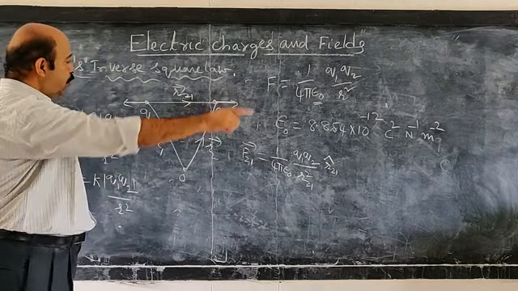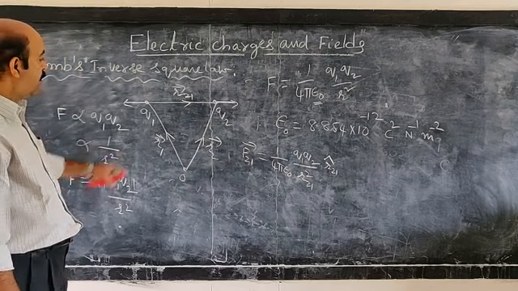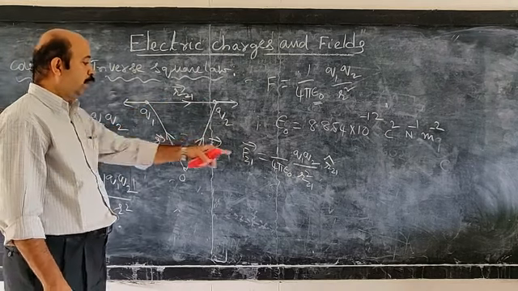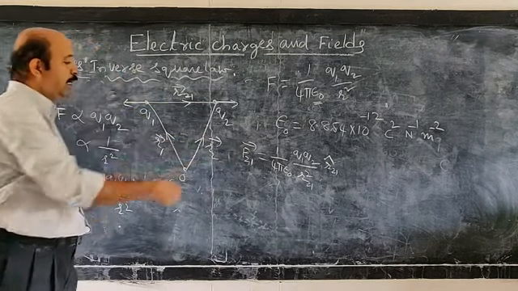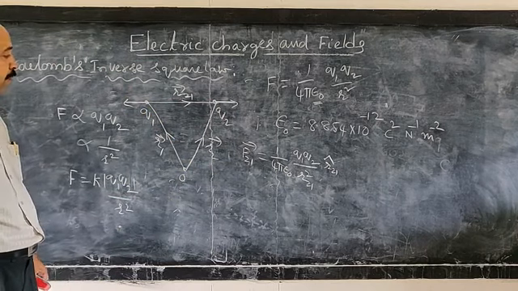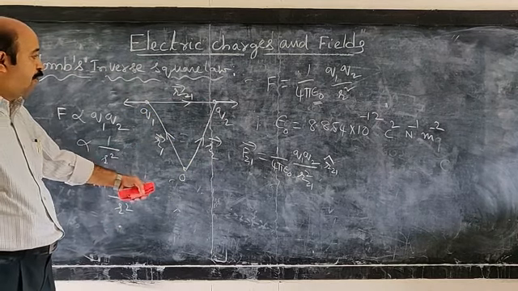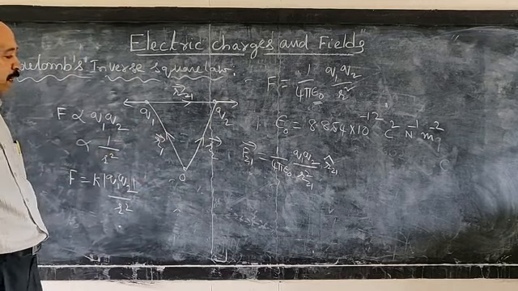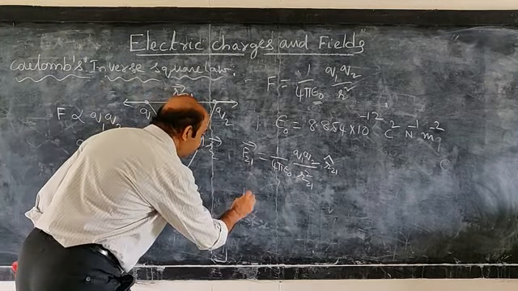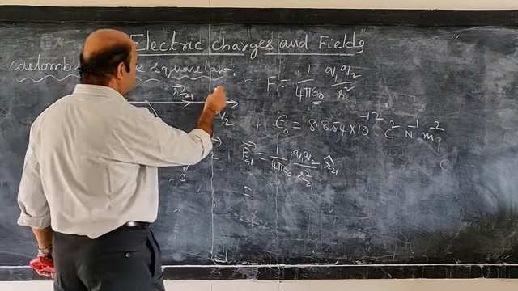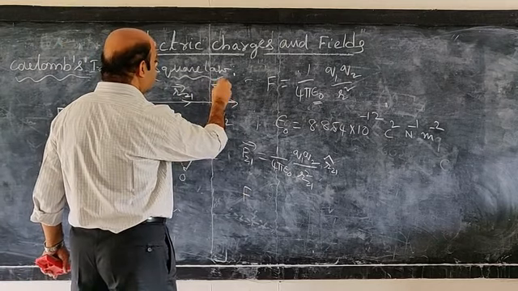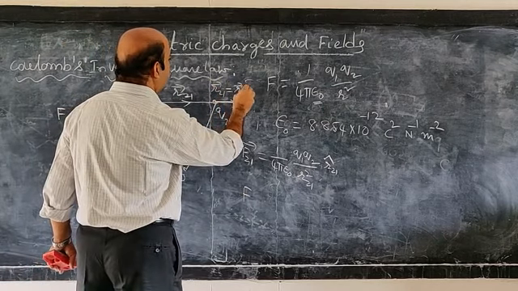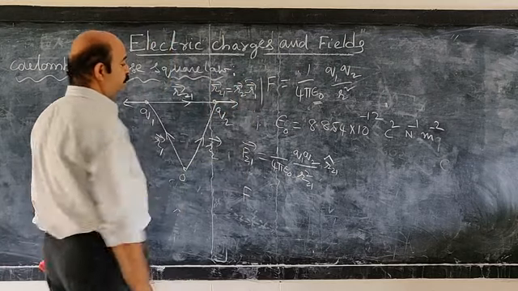So you choose the unit vector in the direction of this R21 bar. Then that we can call the vector notation of Coulomb's law of force acting on charge 2 due to 1. Here R21 bar is nothing but R2 bar minus R1 bar.